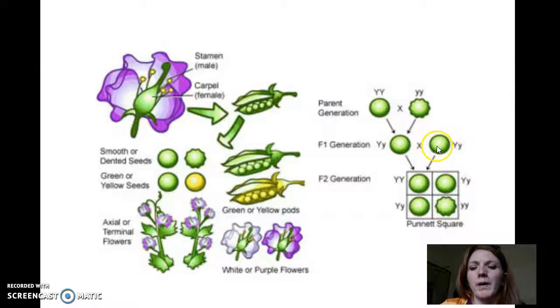So we're going to cross this parent and this parent here. Note you have big Y and little y for both parents in our F1 generation, and you get this particular Punnett square. And so you get these different options. Note that there's a big Y here, a big Y and a little y here, and then 2 little y's. With this particular trait, we're looking at the round seed versus the wrinkled seed. And note you get a 25% chance of having a wrinkled seed versus a 75% chance of having a round seed.